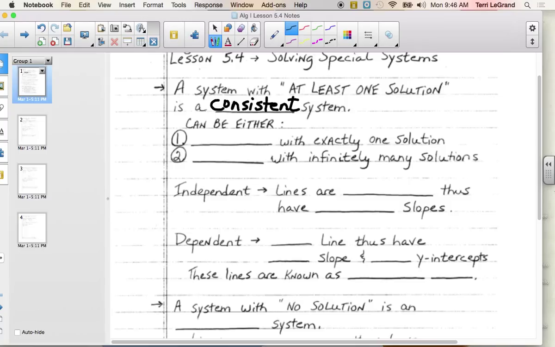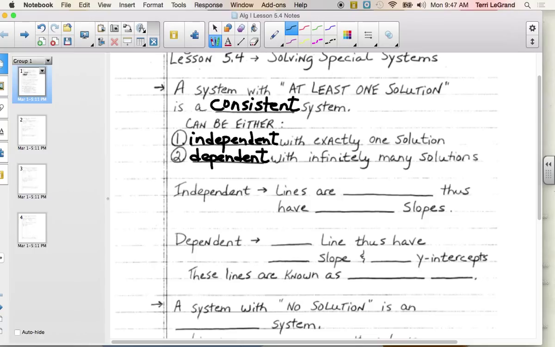And then, if it's a consistent system, it breaks down into two other categories. If there's exactly one solution, like we've had most of the time, we say it is an independent system also. Where they intersect at that one point, there's exactly one solution. It's an independent, consistent system. So it's a two-part name. And if it has infinitely many solutions, or every point on the lines is a solution, we say it is dependent. So we can have a dependent, consistent system.